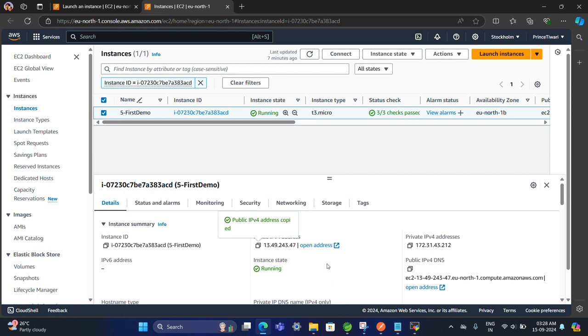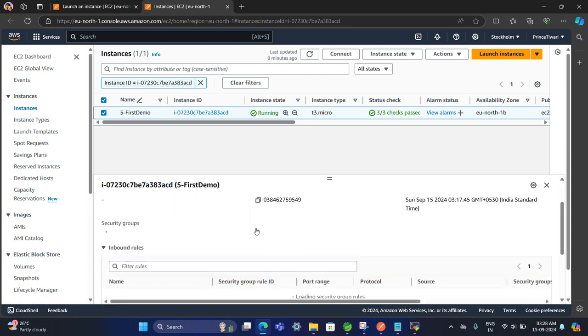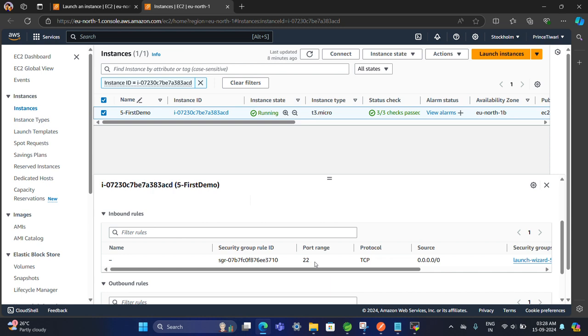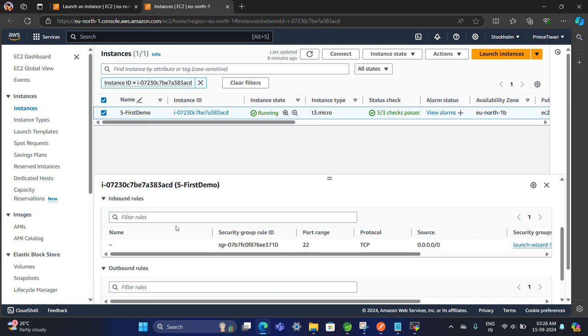By default only one port is getting access, that is 22. Let's see, security and port. As you can see, only port 22, used by the SCP and SSH commands. So it worked, but I have to use the 8080 port, so I have to add or modify the inbound rules.